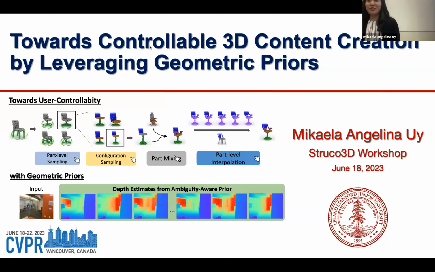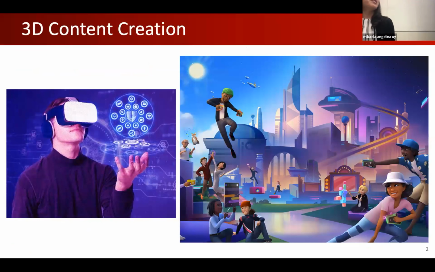All right. So the title of my talk today is Towards Controllable Scene 3D Content Creation by Leveraging Geometric Priors. One goal of learning structure and compositionality of data is to achieve automated 3D content creation that would otherwise be tedious or laborious for users. But a key property that is important for content creation to be useful is user controllability.